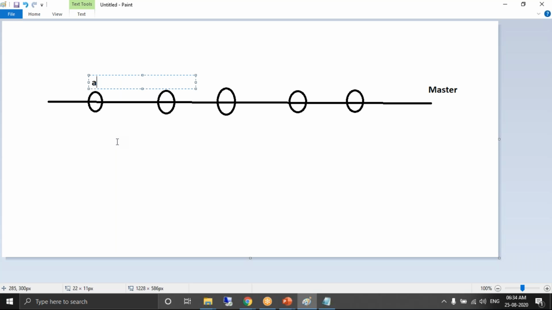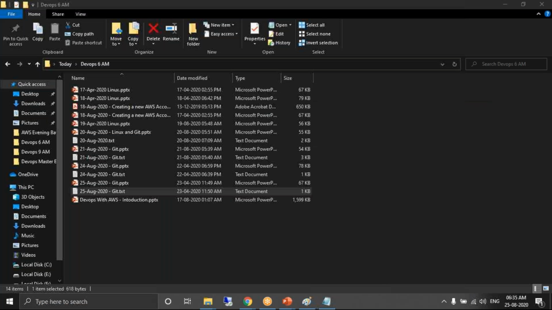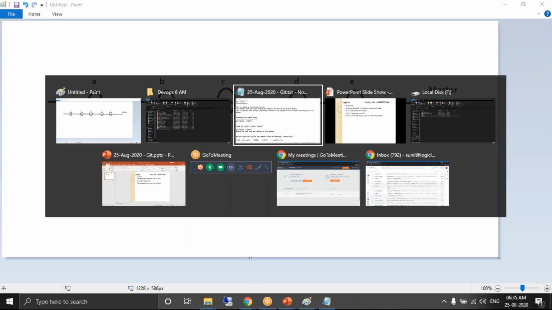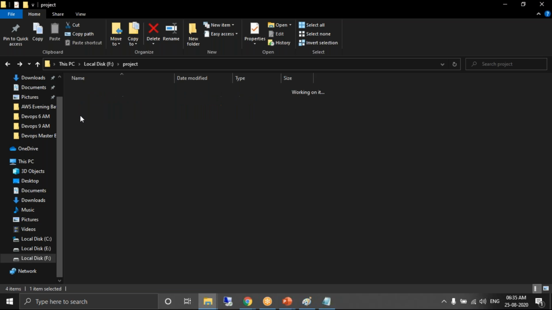So he has done some source code development, and he has created a commit called A commit followed by B commit, C commit, D commit, E commit. This is a series of commits. First let's read this and then we'll learn how we can rearrange the commits. Rearranging the commits is nothing but changing the order of the commits. First let's experience this.